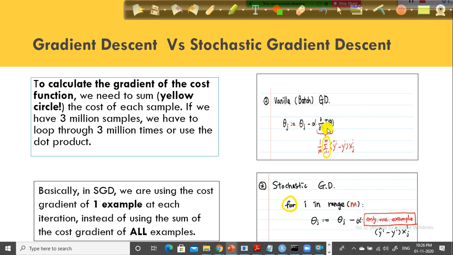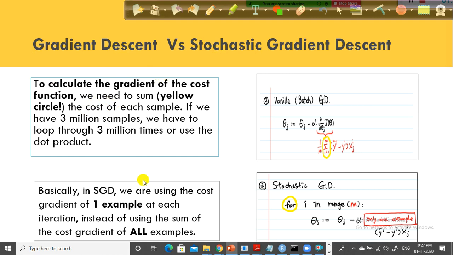So in this case, to calculate the gradient of the cost function, we need to sum the cost of each sample. If you have 3 million samples, we have to loop through 3 million times or use the dot product. In the case of batch gradient descent, let's say you have 3 million records. To compute the cost for each and every parameter, the algorithm will use 3 million observations. It is a time consuming process, especially if you have a huge volume of data. That is one disadvantage with batch gradient descent.